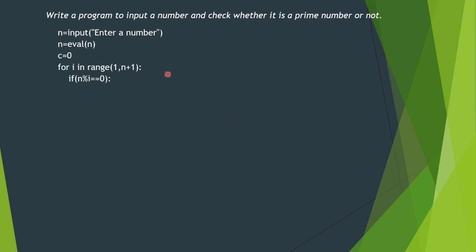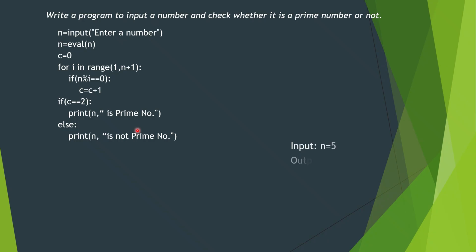Now if n, that is the number, is divisible by i, the loop variable, we can increase the counter by 1. That means here we are counting the total number of factors of the number. And outside the loop, if the counter is 2, that means, as we have discussed, the number is divisible by 1 and itself only. So if the number has a total of 2 factors, 1 and itself, that number will be known as a prime number. Otherwise, the number is not a prime number.